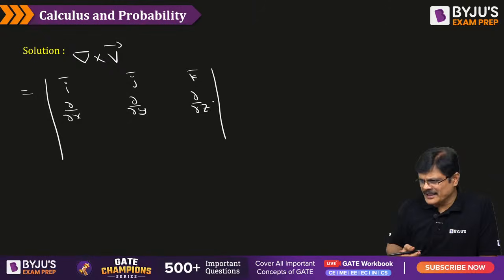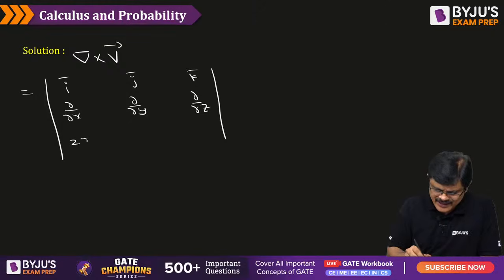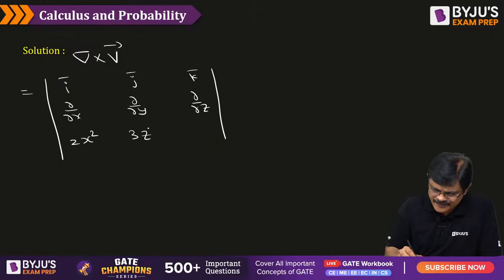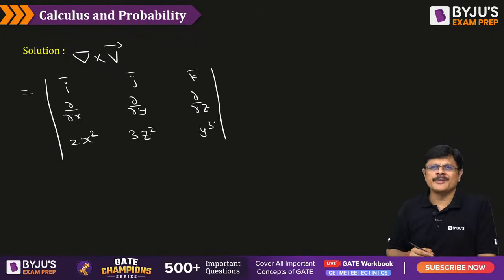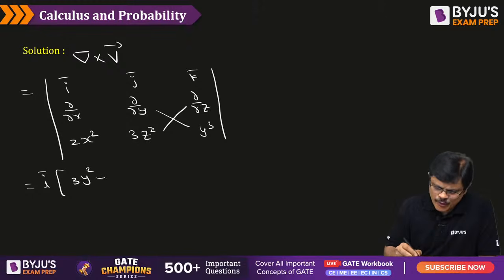So, we are going to find the determinant, but you have to partially differentiate the terms, take care. The I component is 2x square, the j component is 3z square, and the k component is y cube. So just find the determinant, you are going to get the required answer, my dear friends. That is I bar into dou by dou y of this and dou by dou z of this, which is 3y square minus dou by dou z, which is 6z, my dear friends,